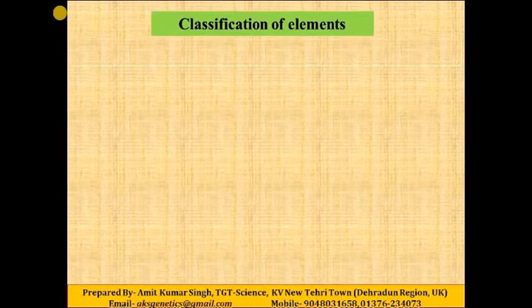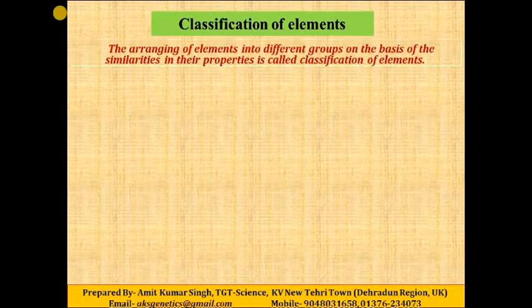First of all, we see what is classification of elements. Simply, classification means grouping. So let us see, the arranging of elements into different groups on the basis of similarity in their properties is called classification of elements.